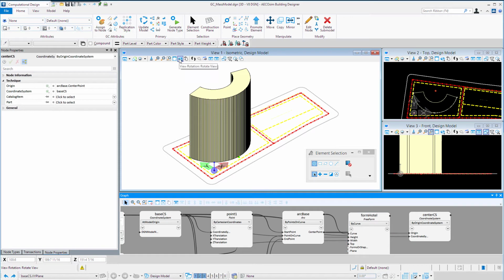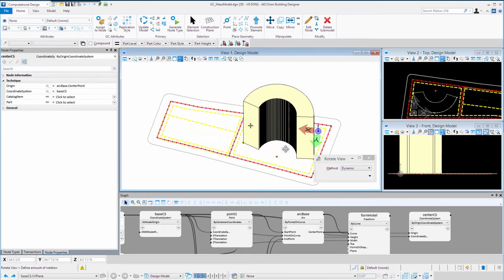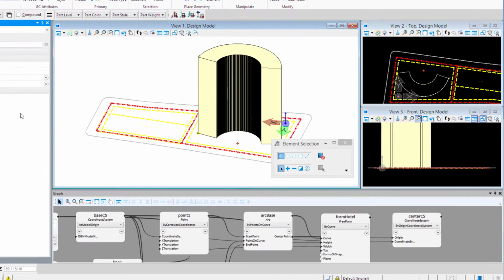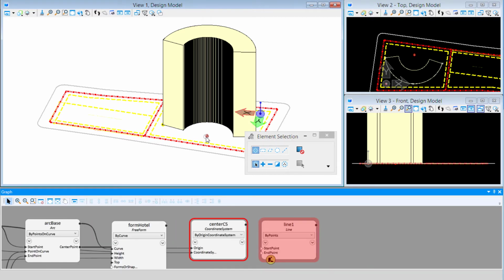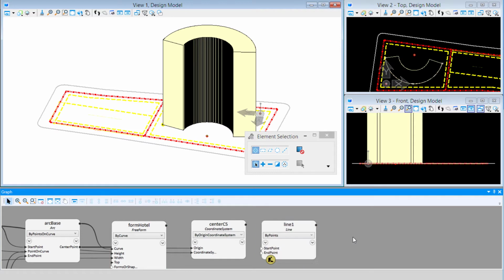I'm going to rotate the view around here so we can see that. I'm going to go back to the node types, and put a second node on the graph, which is a line. What I want to do here is create a line basically vertically from that coordinate system, and I want it to have the same height as the form hotel. So all I need to do is use the same height variable to define it. I'm going to rename this to the center line.